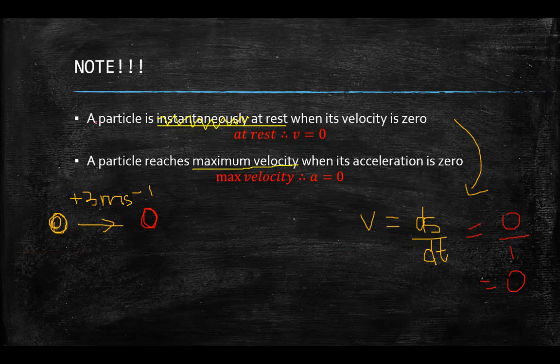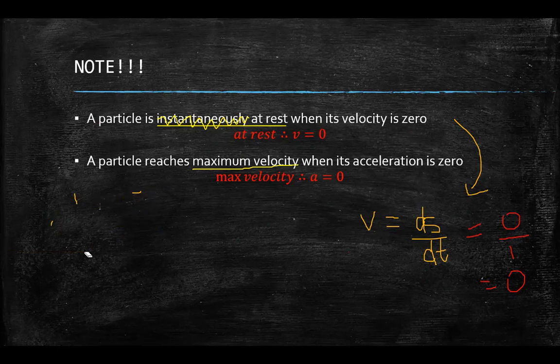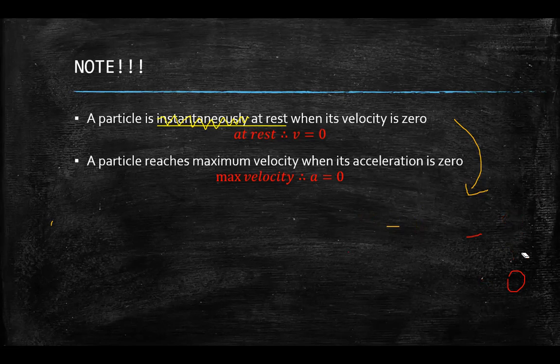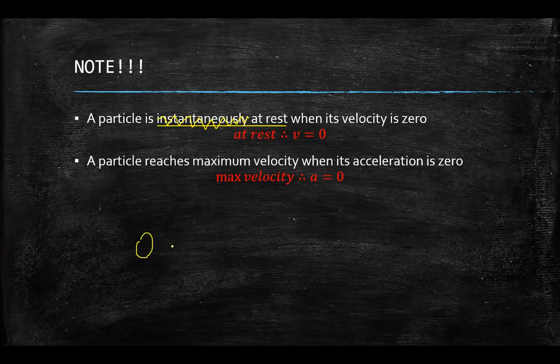If my body or particle or object is at rest. What if I said, and I explained this one last time, the maximum velocity thing, and I drew a whole diagram and I said, if I'm at my maximum velocity, that means my velocity would never change. Let me just draw that again just in case you forgot. So this is my particle, I'm moving. So at this point, I realize that my particle is moving at a velocity of positive 3 meters per second.